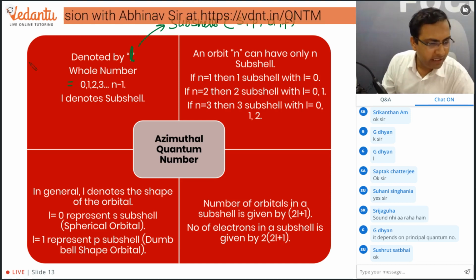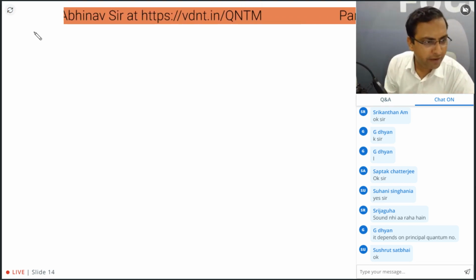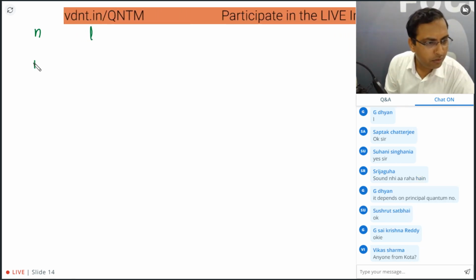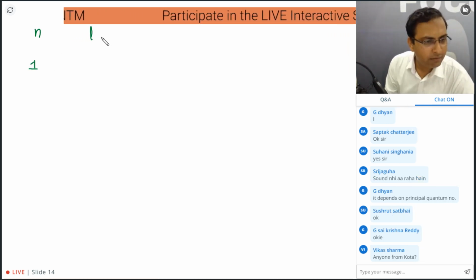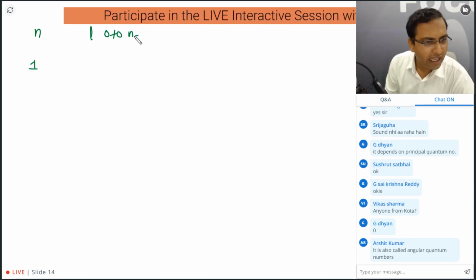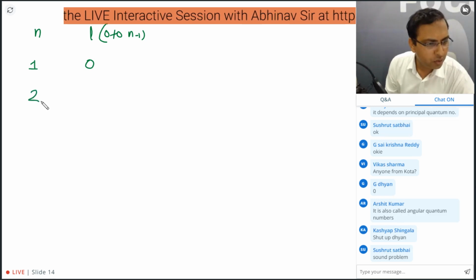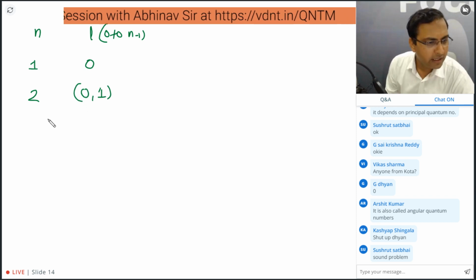So what does it mean? It means that if the value of n is equal to 1, then its value will be equal to 0 to n minus 1. 0 to n minus 1 कितना हो गया? 0. If its value is 2, then its value will be 0 and 1. ठीक है?